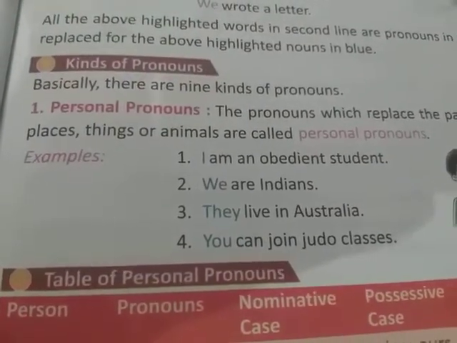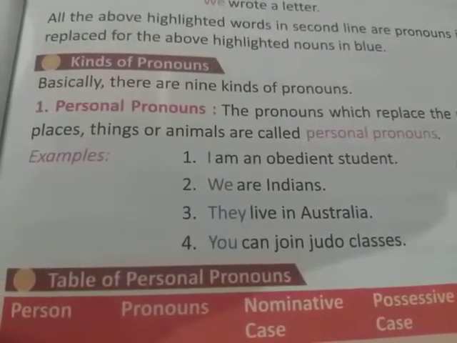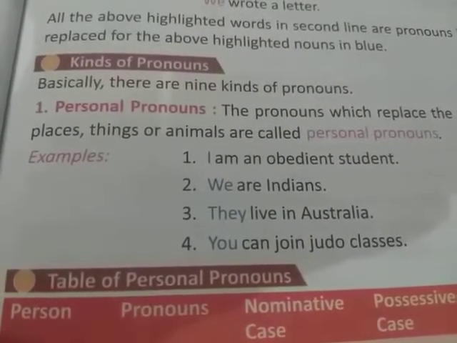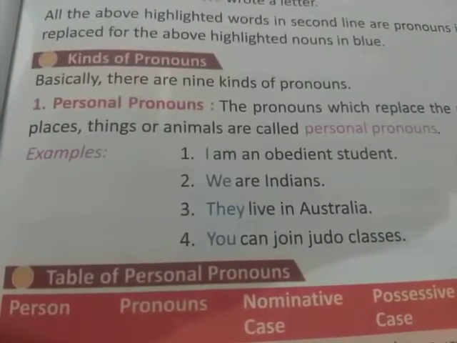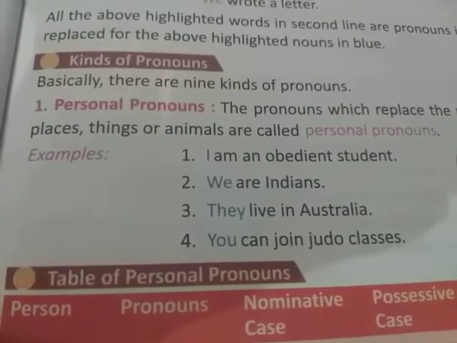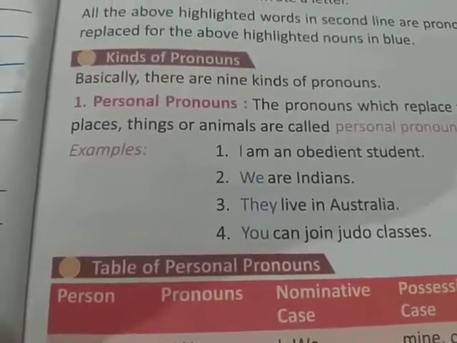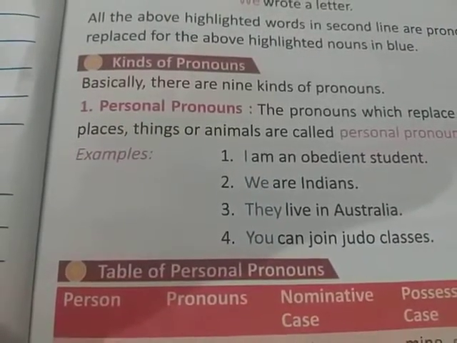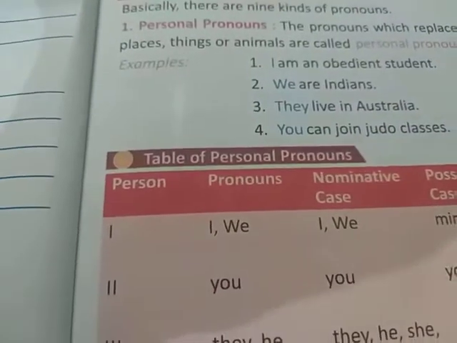Personal pronouns means use of the words like I, we, you, he, she, it, they are called personal pronoun because they stand for the 3 persons. The pronoun that stands for the 3 persons are called personal pronoun.